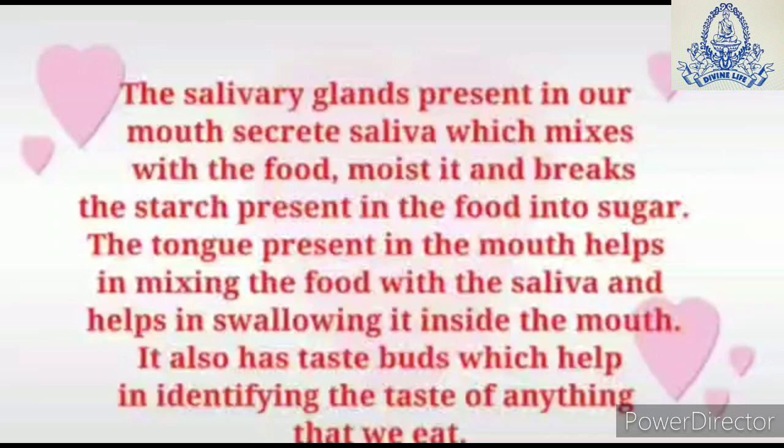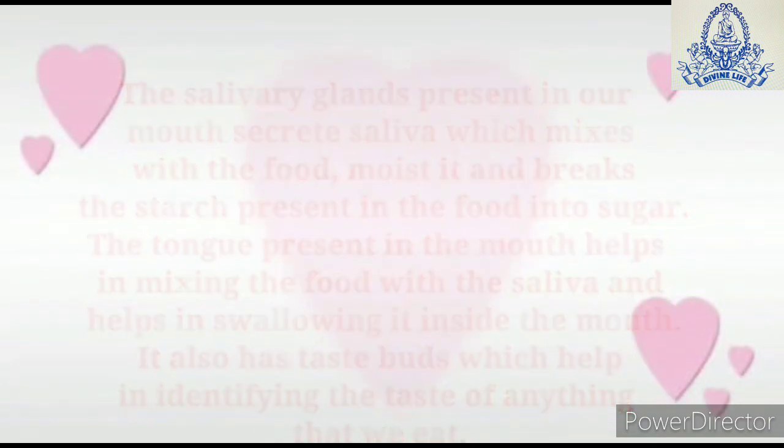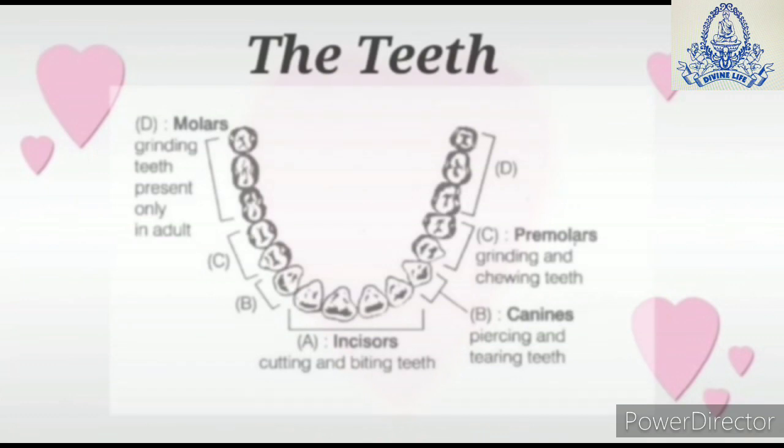The tongue present in the mouth helps in mixing the food with the saliva and also helps to swallow the food inside the mouth. The tongue also has taste buds which help us to identify the taste of different food items that we eat. Now we will learn about different kinds of teeth.